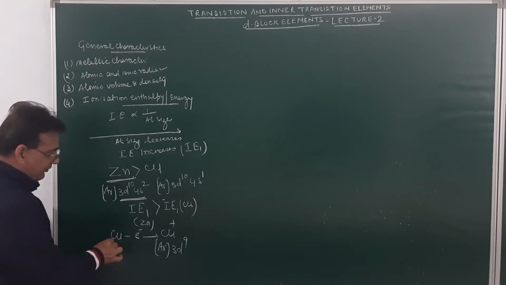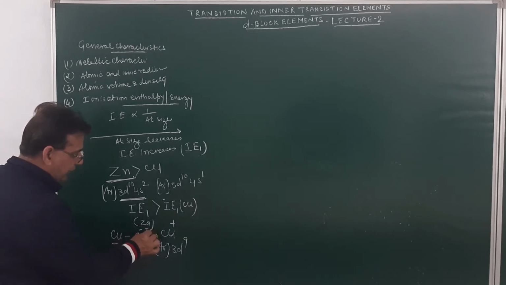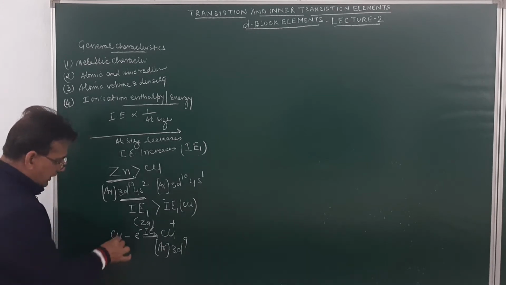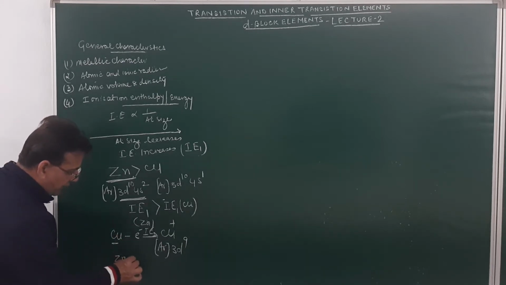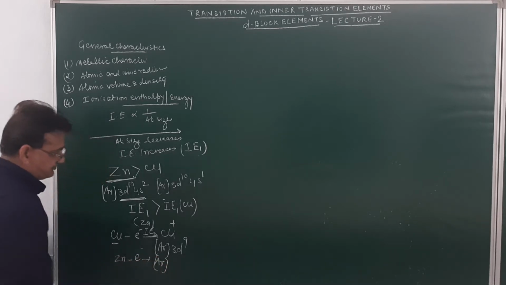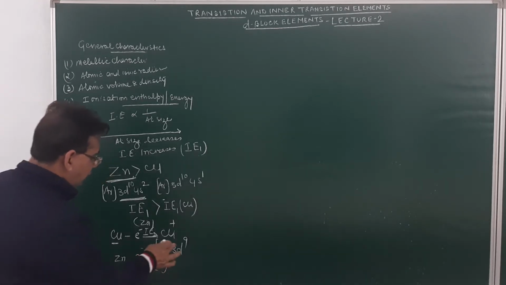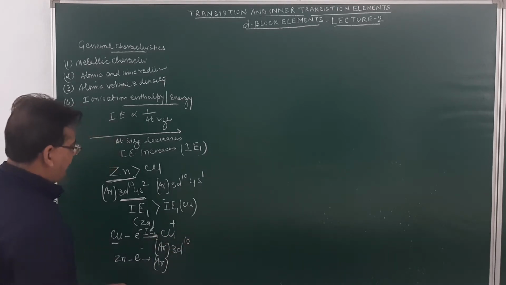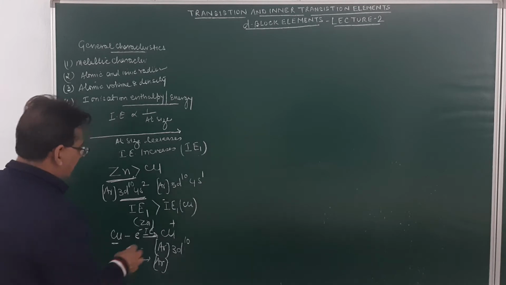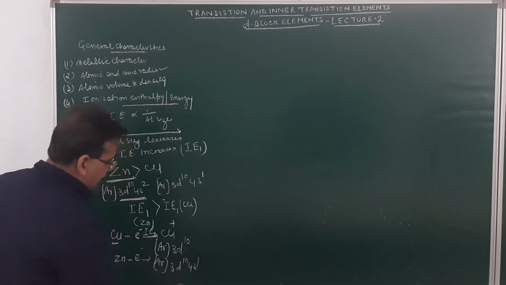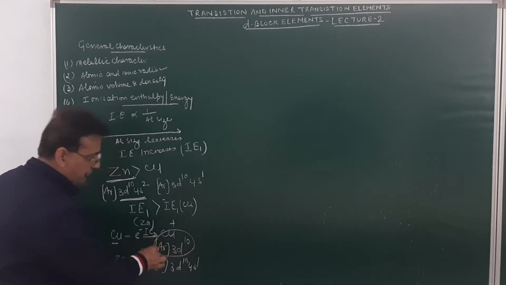Now, when the next electron is removed, this ionization energy will be called the second ionization energy. In the case of zinc, if one electron is removed, it will acquire the configuration of argon 3d10 4s1, and this has a stable configuration.